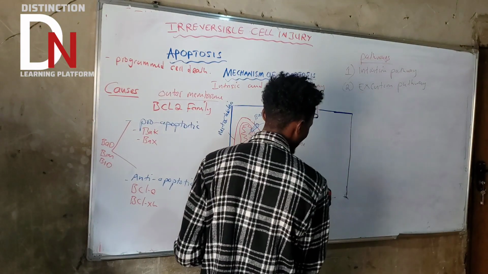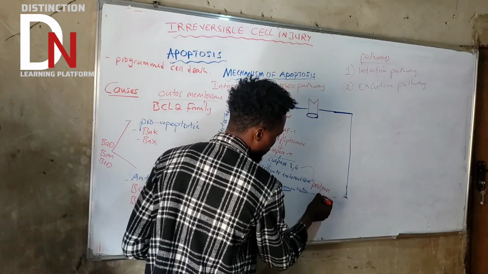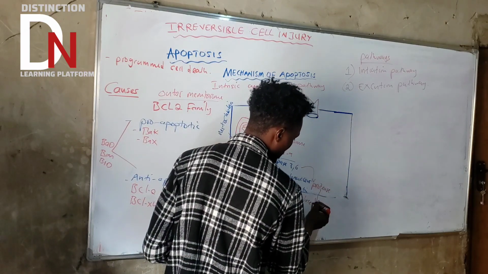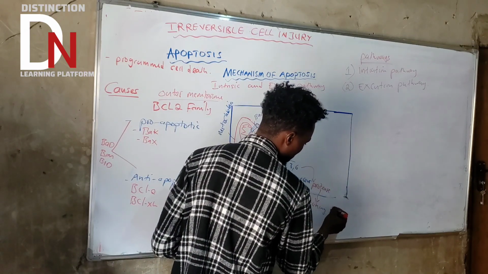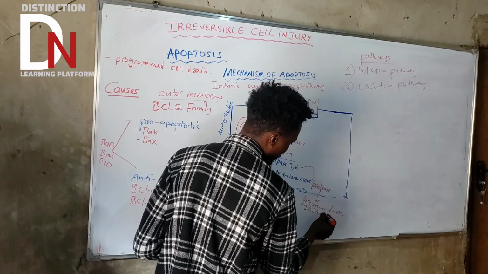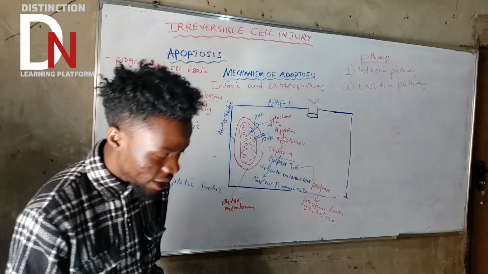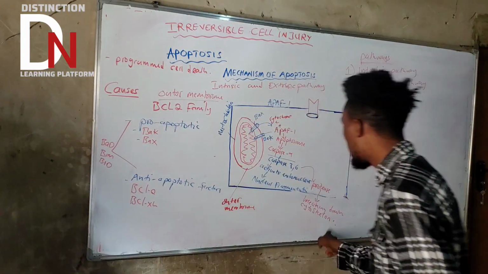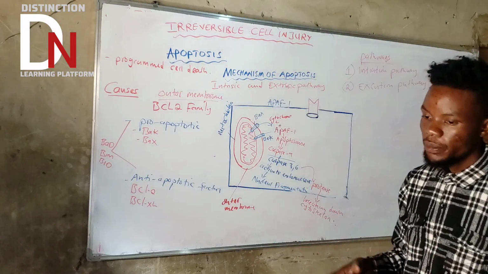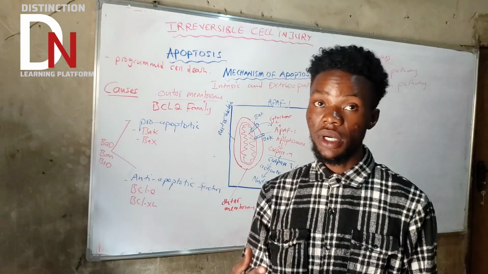The proteases start breaking down the cytoskeleton. Now that's where the apoptosis ends for the intrinsic pathway. Since the intrinsic pathway we are done, let's go to the extrinsic pathway.